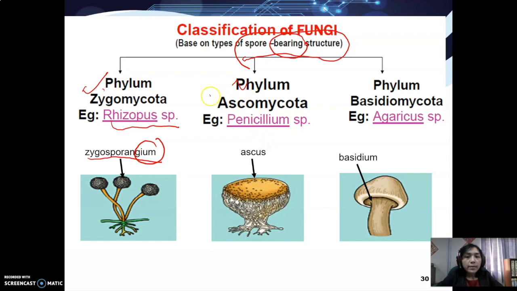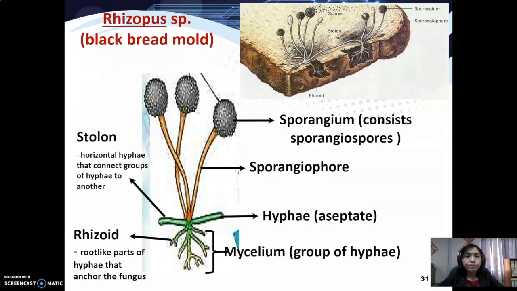The second phylum is Ascomycota. The spore-bearing structure is the ascus. So the name Ascomycota comes from the word ascus. An example is Penicillium species, used to manufacture penicillin antibiotics. The third is phylum Basidiomycota. The spore-bearing structure is the basidium. This can be found in Agaricus species, the mushroom.